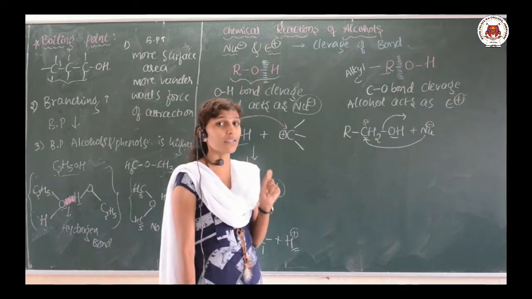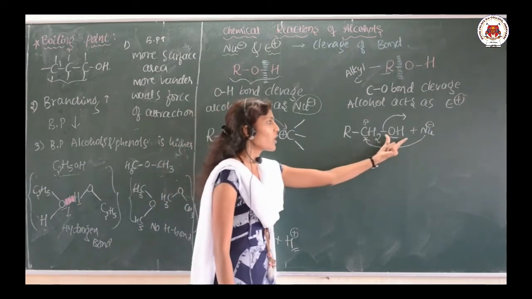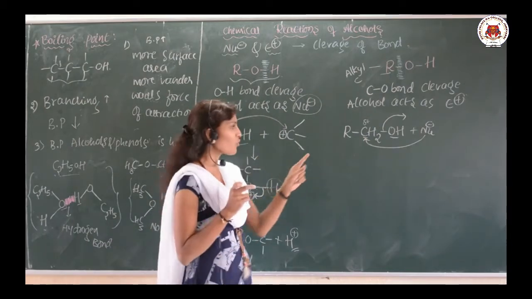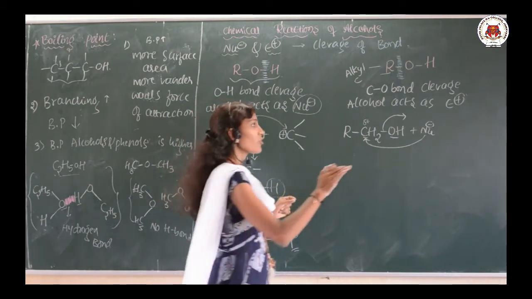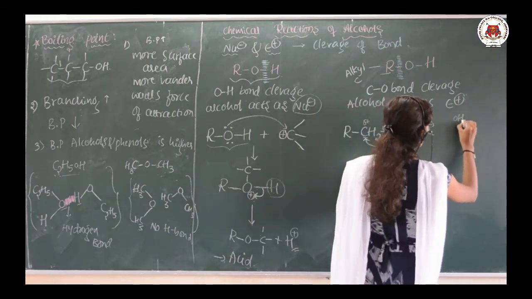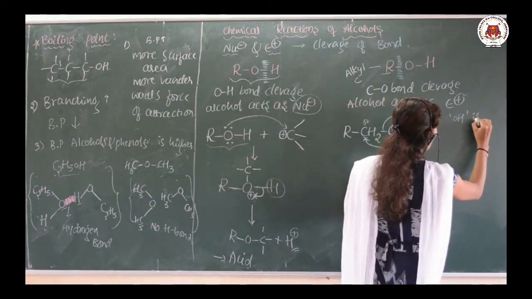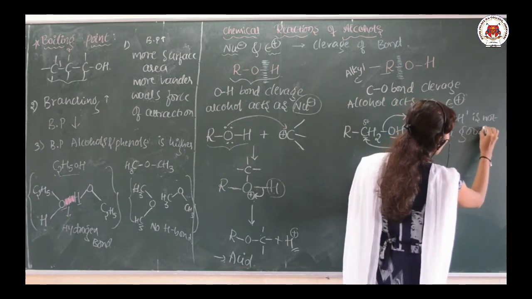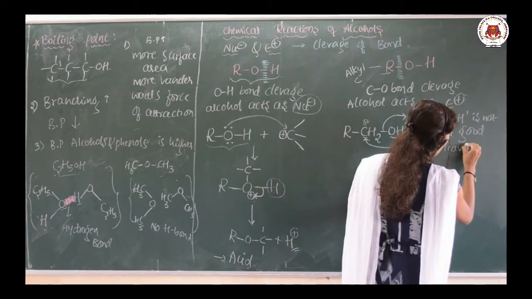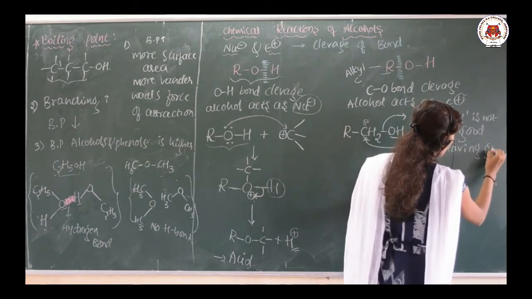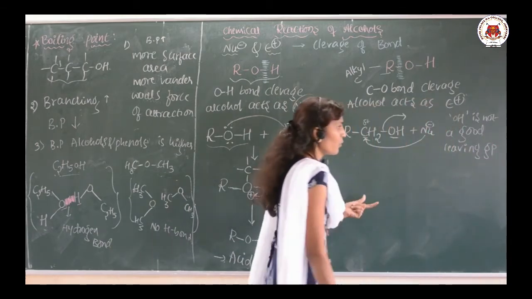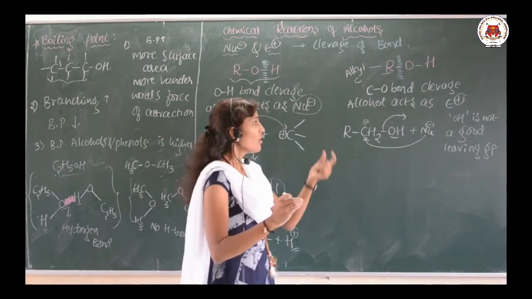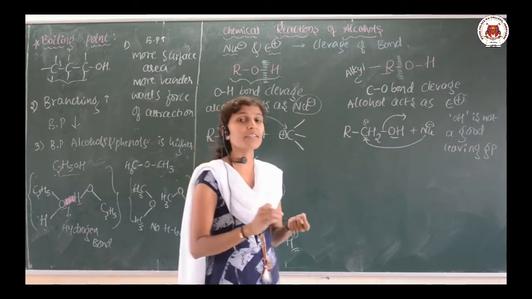Why does it not happen? Because OH is not a good leaving group. Easily OH cannot be detached from this carbon. OH is not at all a good leaving group. That's why first we need to protonate the alcohol.